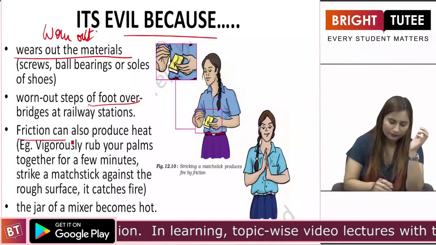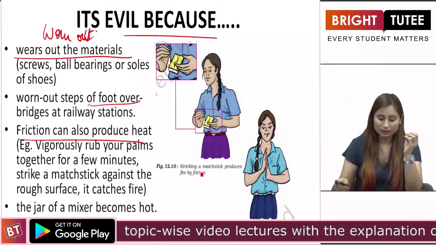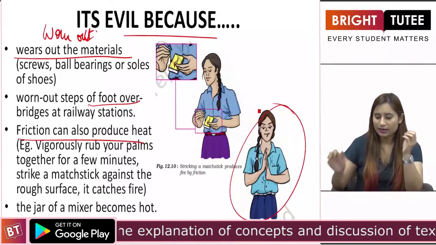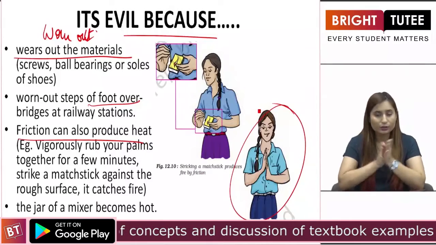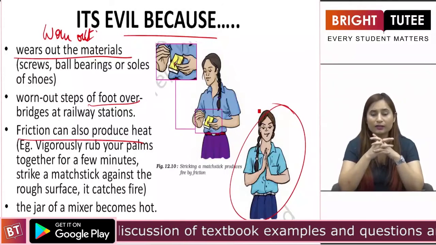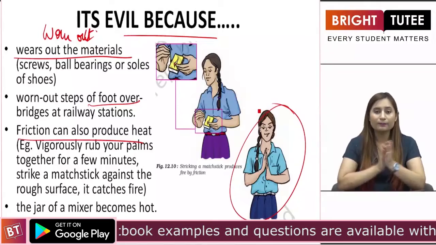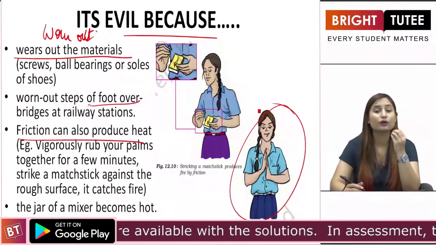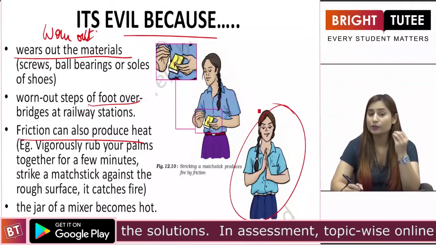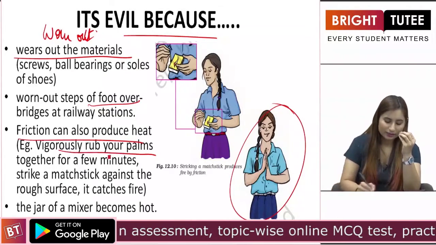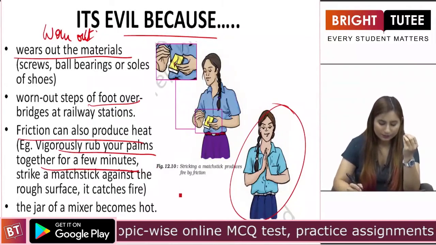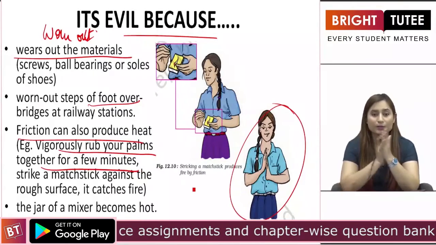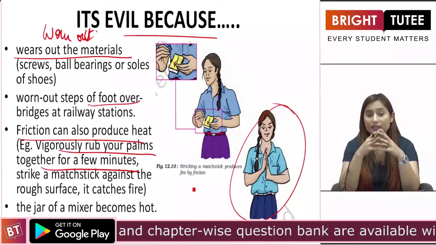Then friction can also produce heat. Now there is an example in front of you. This is a girl and she is trying to rub her palm. You can try it on your own as well. When you rub your palm, heat is produced, right? So due to friction, heat is also generated, which is not always good for us, right? Vigorously rub your hands together for a few minutes. So this tells us that rubbing of objects causes production of heat, right?